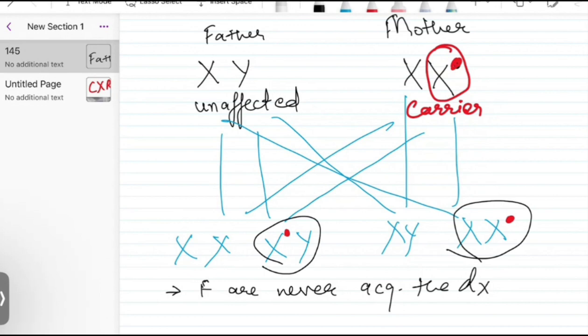I had also explained this fact in our hematology lecture as well, where I was differentiating between von Willebrand disease and hemophilia. Right, so hemophilia is an X-linked recessive condition. Even DMD is an X-linked recessive condition. You won't have a female diseased patient. You would always have a male person who is acquiring the disease from the mother. All right, and also a male can never acquire an X-linked recessive disease from the father, because a male receives the X chromosome from the mother. Male only receives the Y chromosome from the father. Okay, I hope this is clear now.